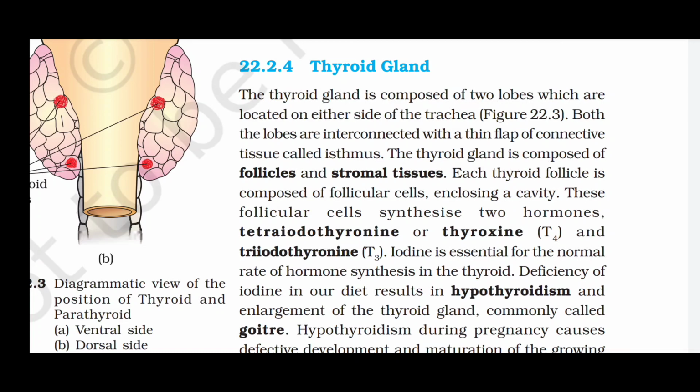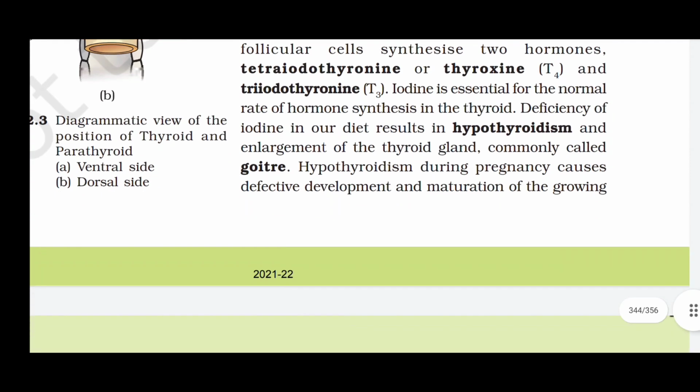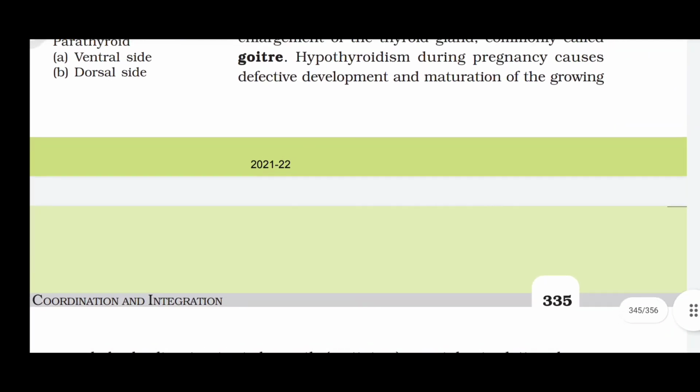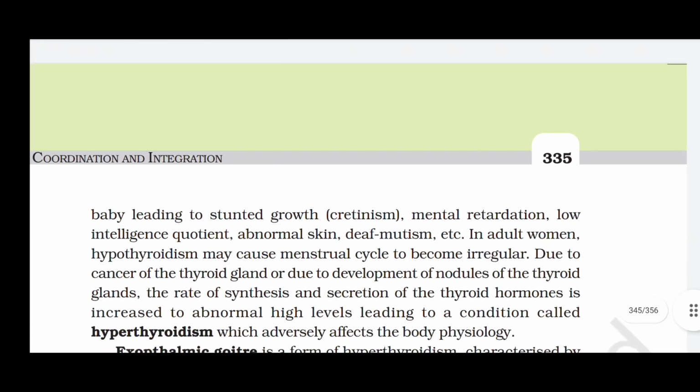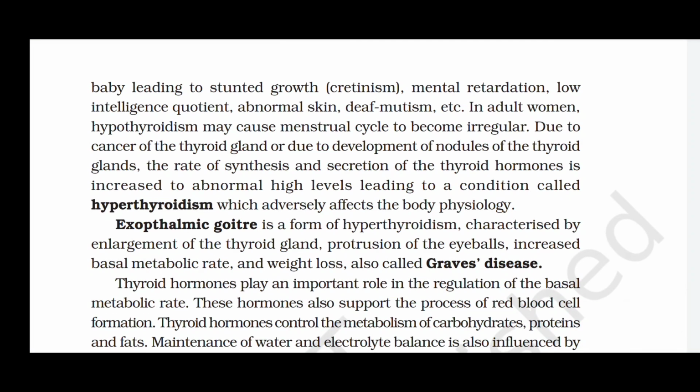Iodine is essential for the normal rate of hormone synthesis in the thyroid. Deficiency of iodine in our diet results in hypothyroidism, an enlargement of the thyroid gland, commonly called goiter. Hypothyroidism during pregnancy causes defective development and maturation of the growing baby, leading to stunted growth, cretinism, mental retardation, low intelligence quotient, abnormal skin, deaf mutism, etc.